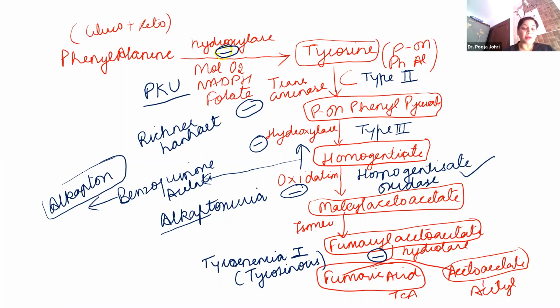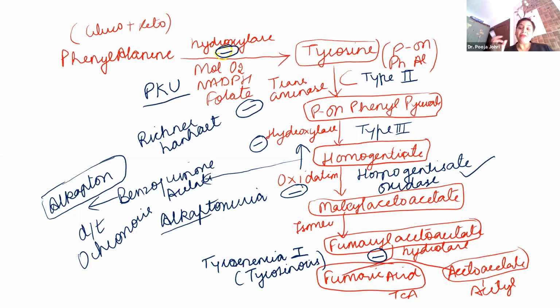Because there is formation of this alkapton type of substance. Pigmentation is there due to the formation of this alkapton, and this is known as ochronosis. Ochronosis occurs in the intervertebral disc, in the nose, and in the ear pinna.